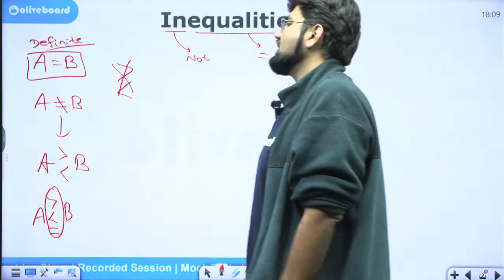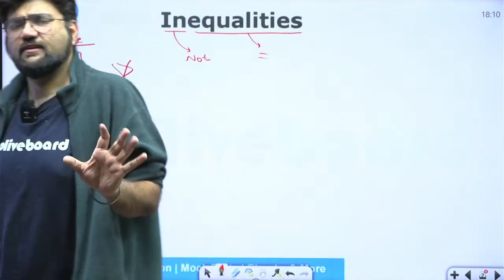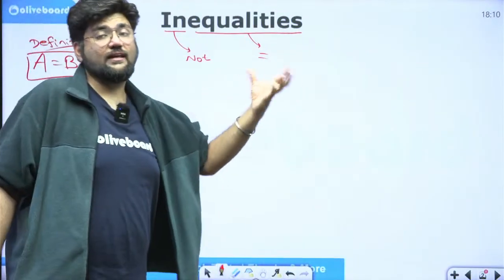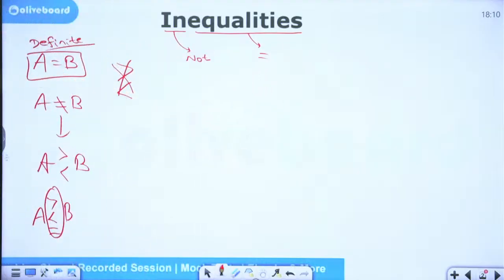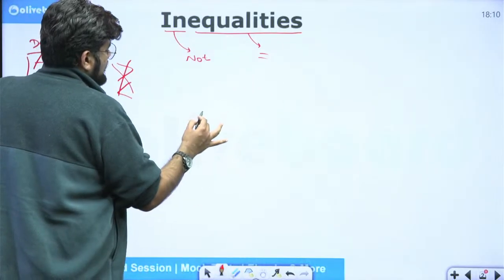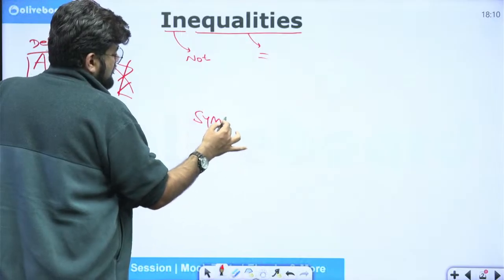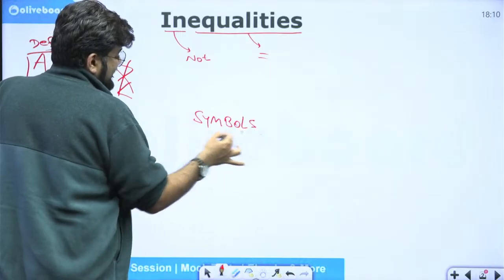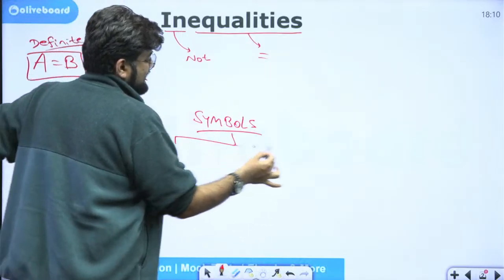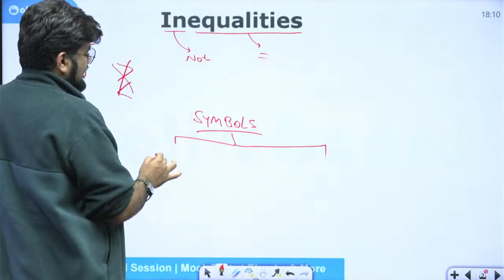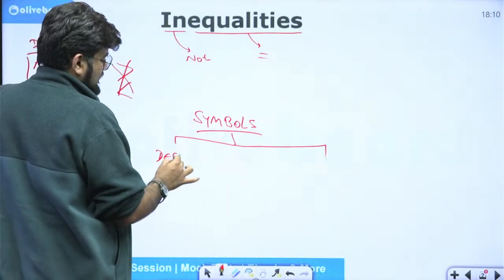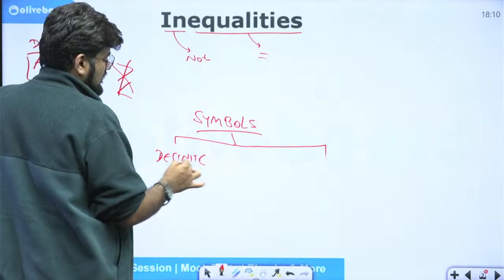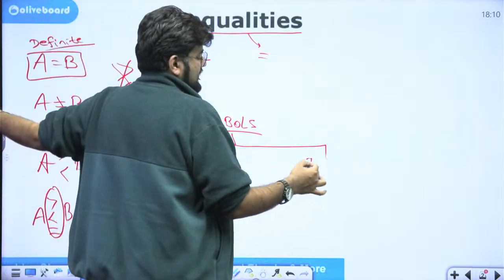So now what is the crux point which we are learning? We have just started. We have not yet moved to the actual territory. We are just starting. We are just going through the prerequisite. Okay. So what is the thing which we have picked up from here? We have picked up that symbols which are being utilized can be divided into basic categories. Symbols which depict relations. One is definite. The other one we'll call as indefinite.